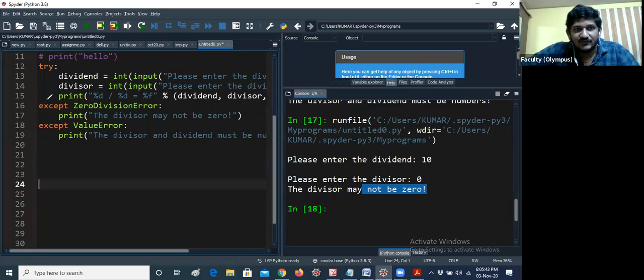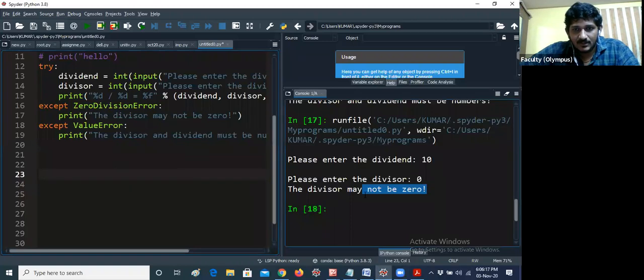That means here, if you are using A by B and you are giving a 0, then obviously it is moving to the zero division error. If you are giving 10 by 0, not 10 by a string, if you are giving like that, then obviously it will store like a value. So in the same way, you can handle multiple exceptions at the same time, guys. Okay. So this is the best way of handling exceptions in Python. Likewise, in Java also it is similar. Instead of except, we can use the catch block.